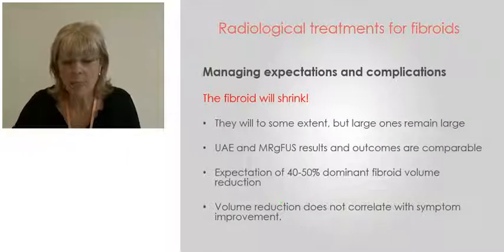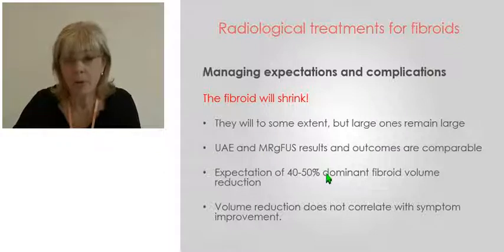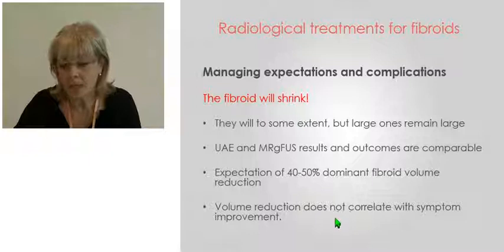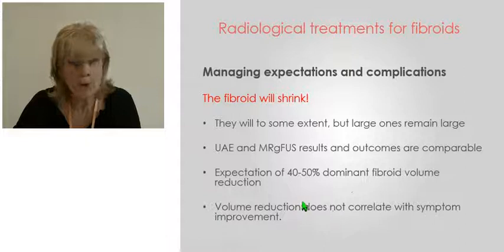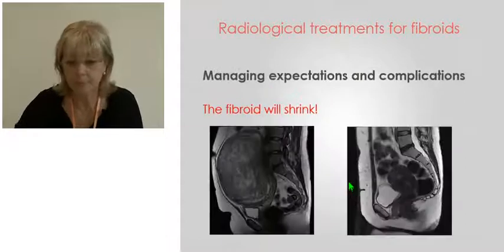The second very big misconception is that the fibroid will shrink. It will shrink to some extent, but if you start off with a very large fibroid, even a 50% reduction leaves you with a very large fibroid. And the results, again, from embolization and focused ultrasound are comparable. So volume reduction is not the aim of the procedure, and in fact, women can have very, very good symptomatic improvement with no volume reduction at all.